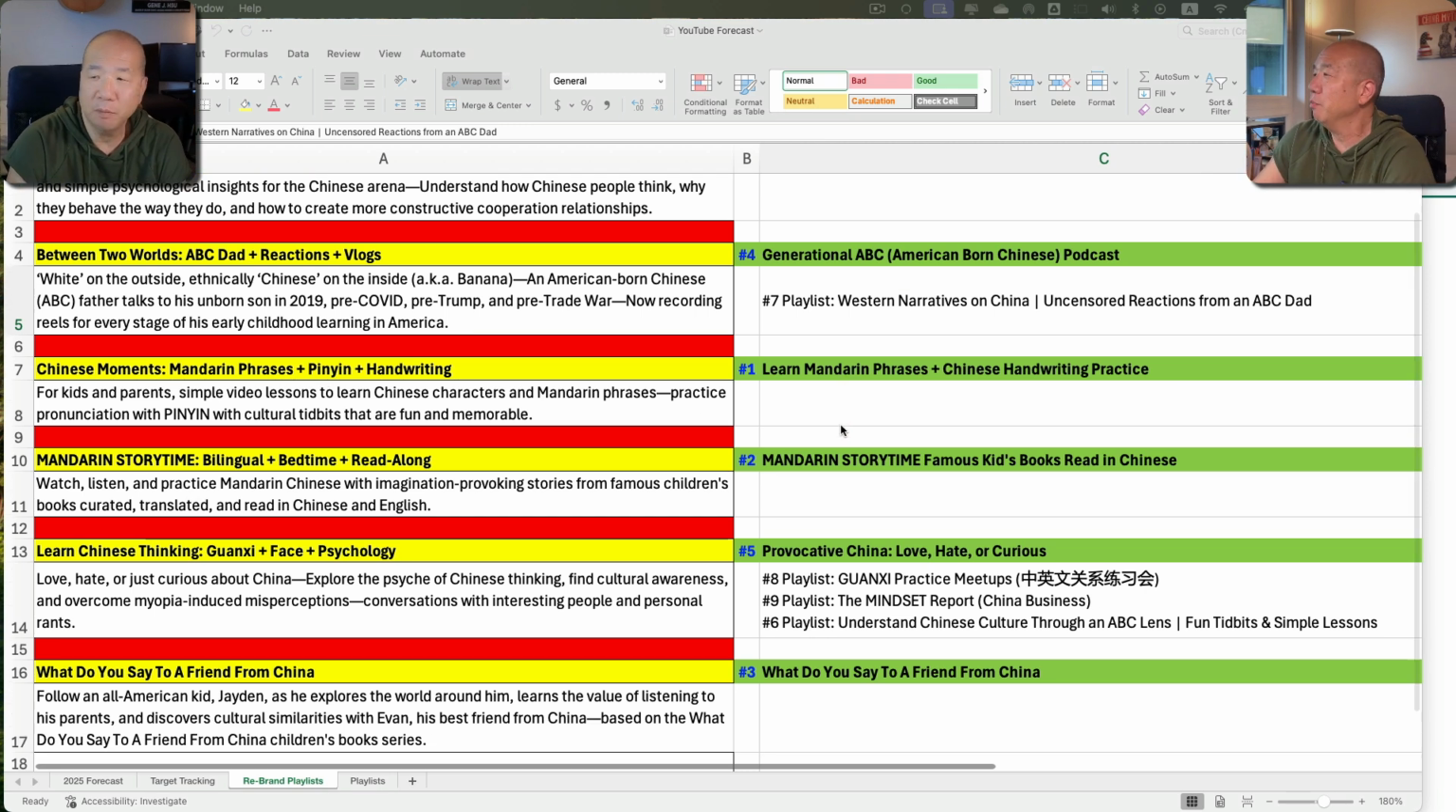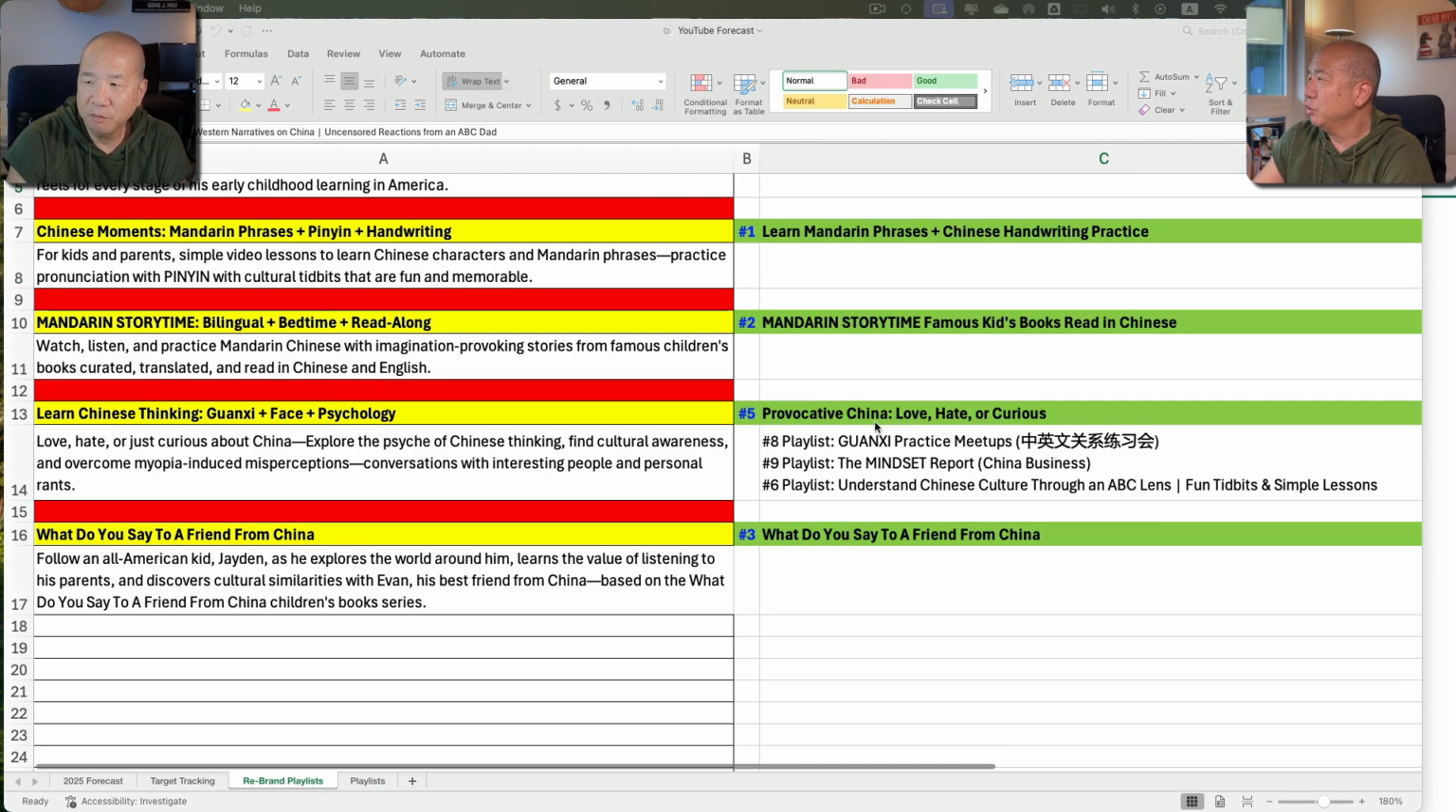And down here's how I'm consolidating my current playlists. For example, I used to have a playlist called Provocative China: Love, Hate, Curious. This was a brand that I was trying to develop before I started doing children's books. And now I'm changing it to Learn Chinese Thinking, Guanxi plus Face plus Psychology. All of the videos in the 5th, 6th, 9th, and 8th playlists are just going to go into this one playlist. So I'm essentially consolidating 4 playlists into one.